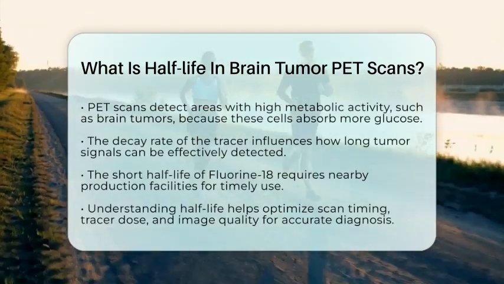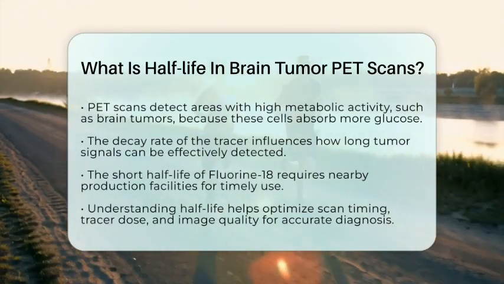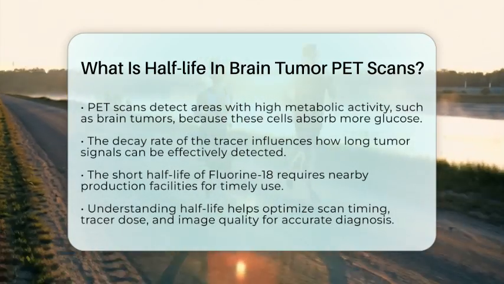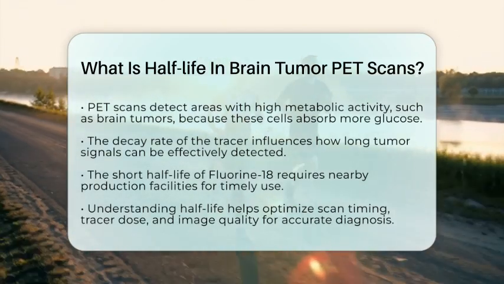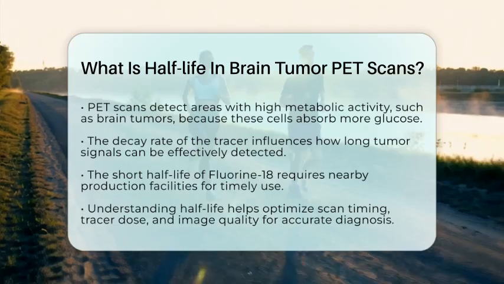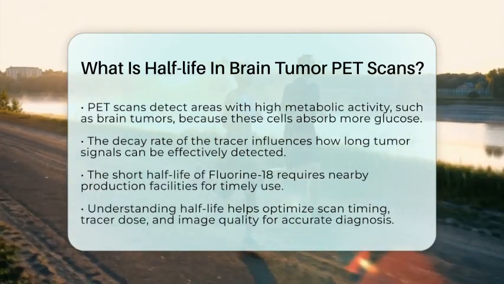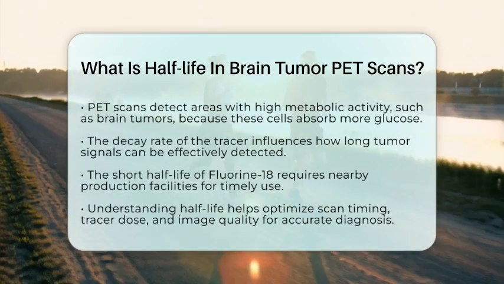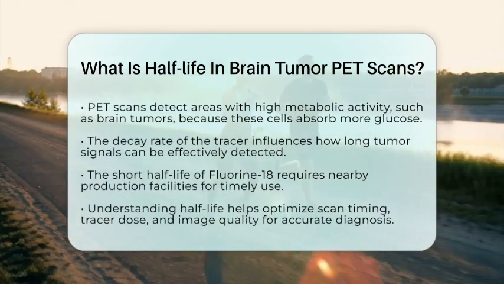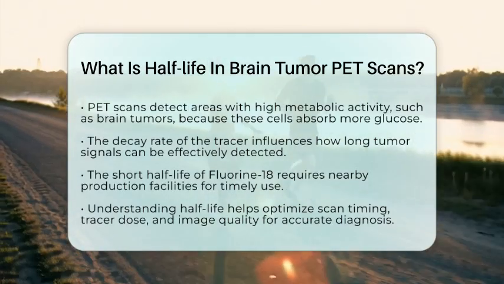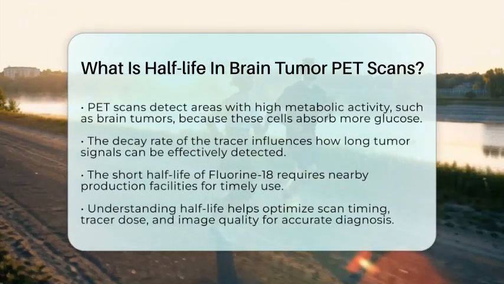In summary, the half-life in brain tumor PET scans refers to the decay time of the radioactive tracer, which is about 110 minutes for fluorine-18. This decay influences the timing of the scan, the dose of tracer used, and ultimately the quality of the images. It's a crucial factor that helps ensure the scan provides accurate information about the presence and activity of brain tumors.